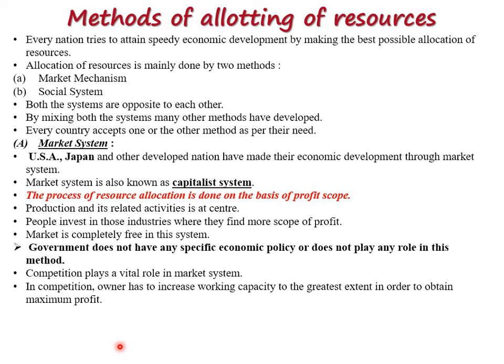But another thing is there, owner has to increase working capacity because he has to give, right, to the society at the highest level, the goods, the working capacity to the greater extent, and earn more and more profit. So these are some points related to the market system.